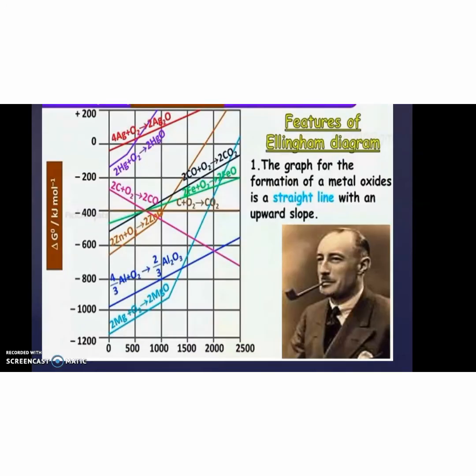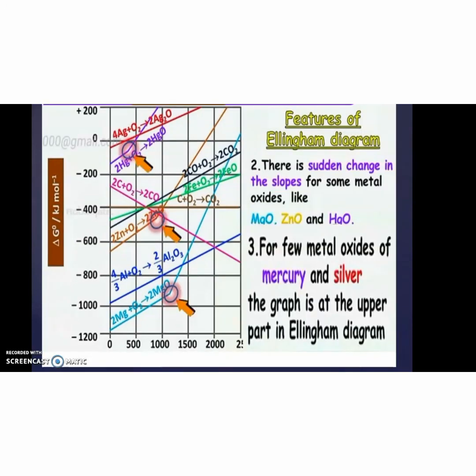The Ellingham diagram graphical representation is given below. Here it is a graph showing a straight line, which is the formation of metallic oxide, with an upward slope. There are upward and downward slopes shown there. The upward line is the graphical representation of metal oxide formation. And we can see that there are points where sudden changes occur, for example magnesium oxide, zinc oxide and mercury oxide. There is a sudden change at a particular point. And very few oxides like mercury and silver also show an upper part in the Ellingham diagram.